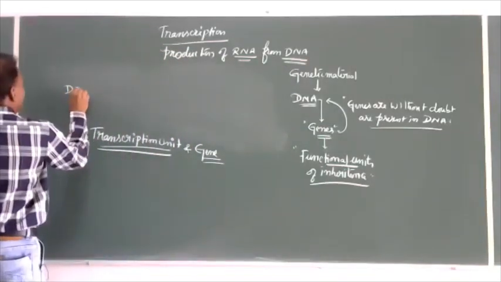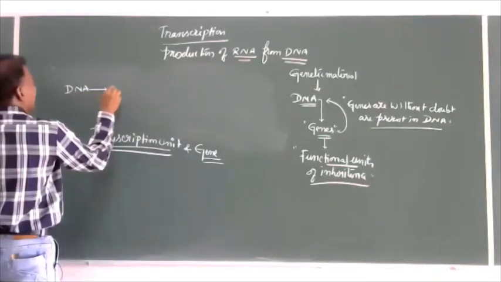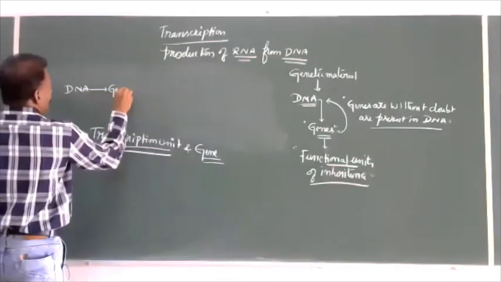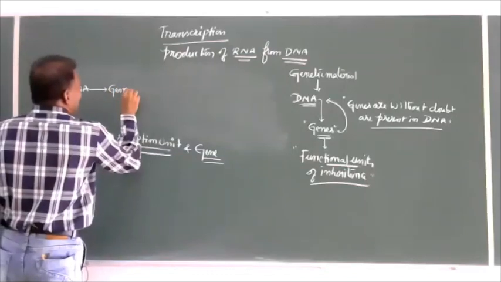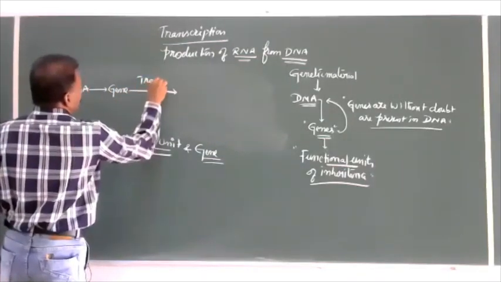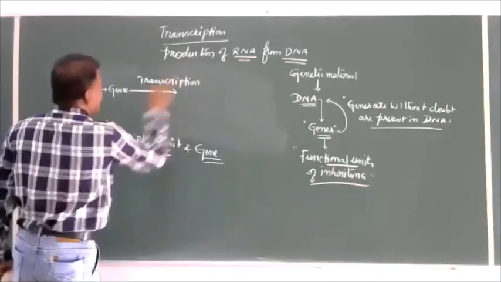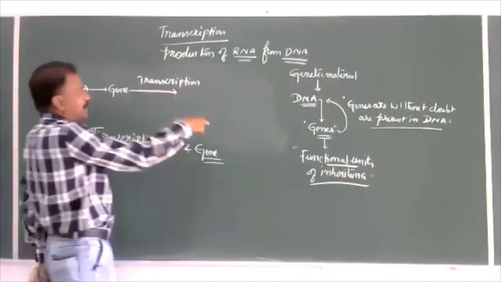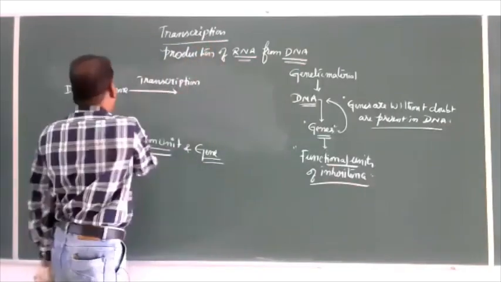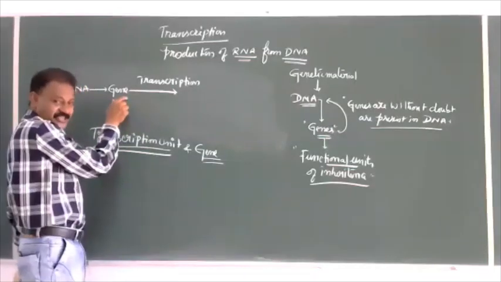This is DNA. Our DNA is having a gene, for example. What is a gene? That which shows transcription. So the part of the DNA, like a transcription unit, the part of the DNA that shows transcription, is called a gene.